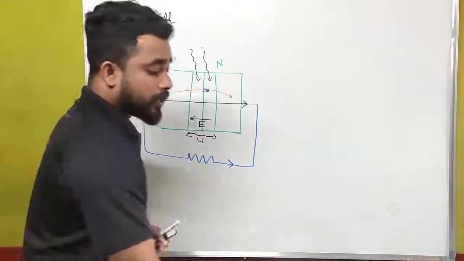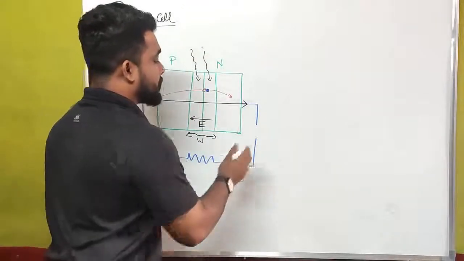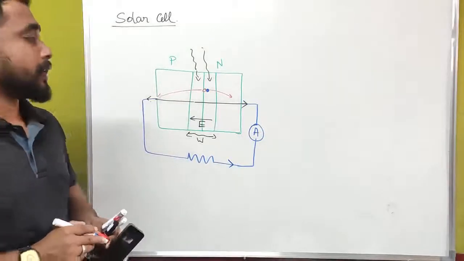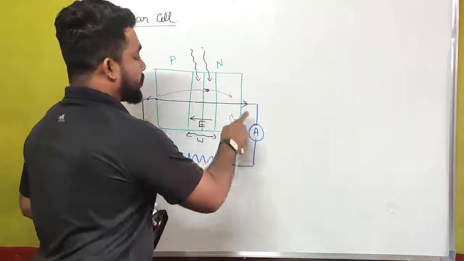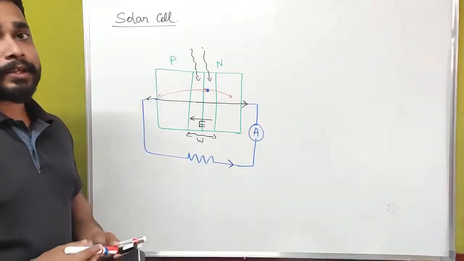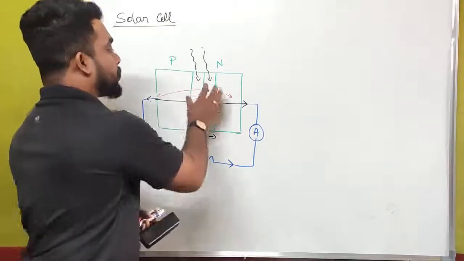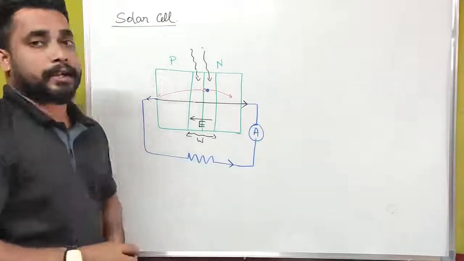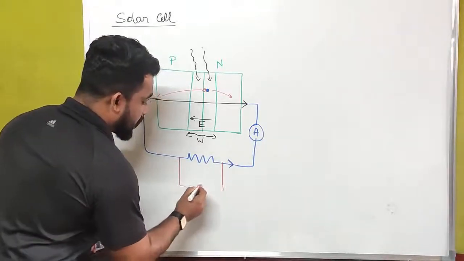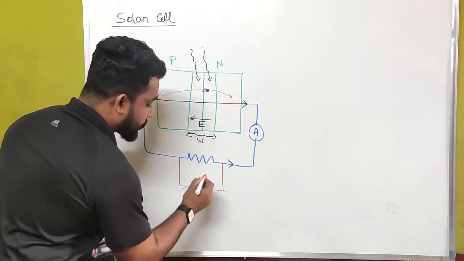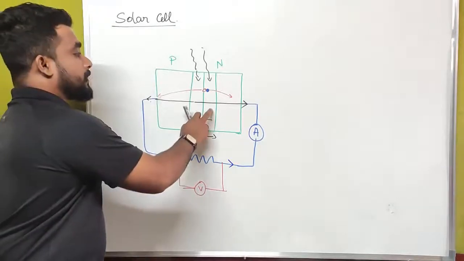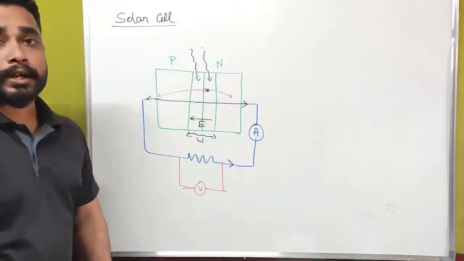If you want to measure the current which is coming from this solar cell, then we have to connect an ammeter across this PN junction semiconductor diode. Then we can easily measure how much electric current we are getting from this solar cell. Or we can also connect a voltmeter to measure how much voltage is coming from this solar cell.